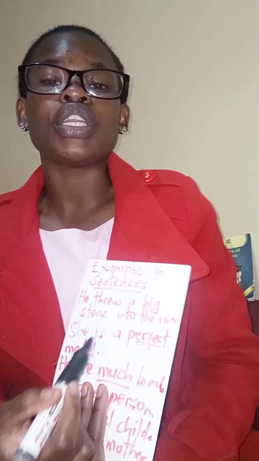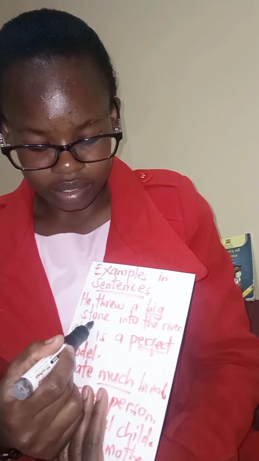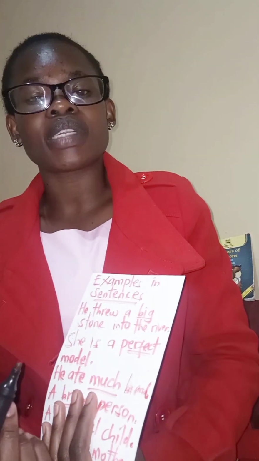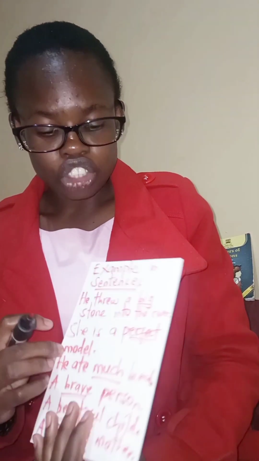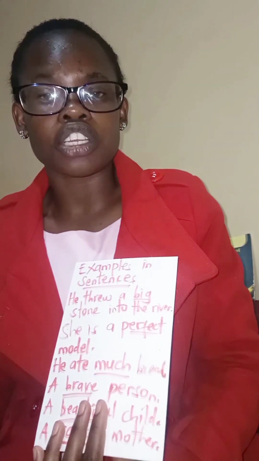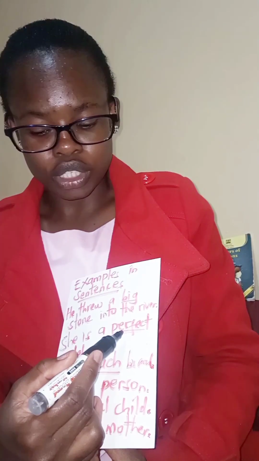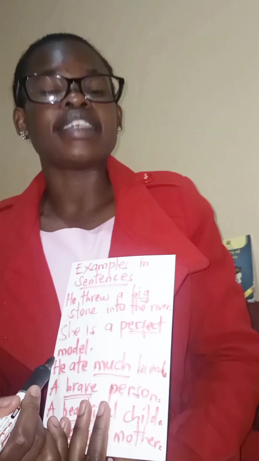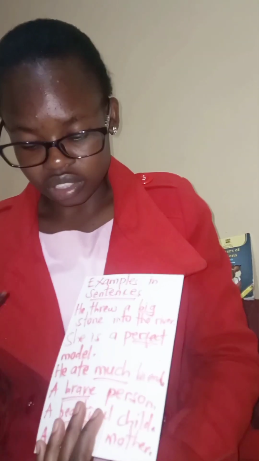In this case, big modifies the noun stone, and it therefore becomes our adjective. She is a perfect model. Perfect modifies the noun model, and it therefore becomes our adjective.